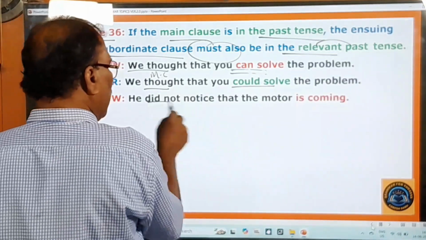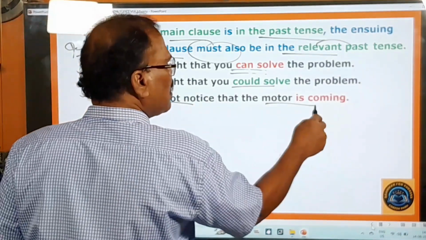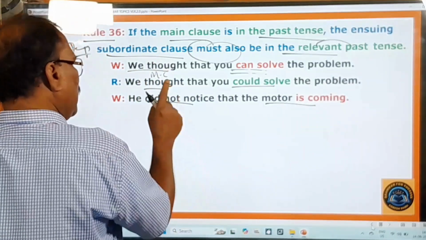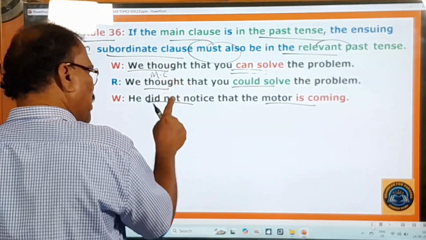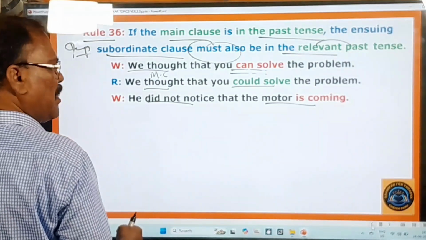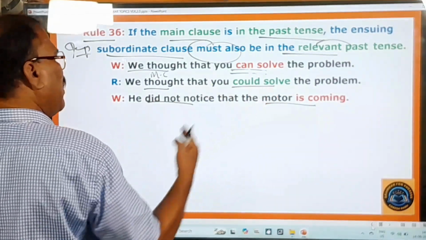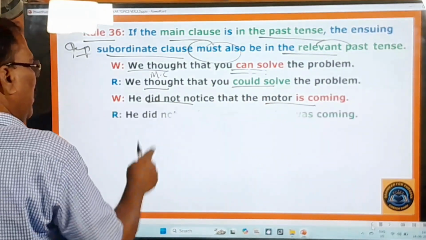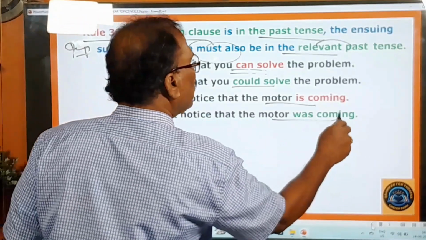You take one more example. He did not notice, simple past tense, that the motor is coming. Okay, wrong, because it is in the past tense. Main clause is in the past tense, and the subordinate clause is in the present continuous. That's bad. So it should also be in the relevant past tense. So that means he did not notice that the motor was coming.